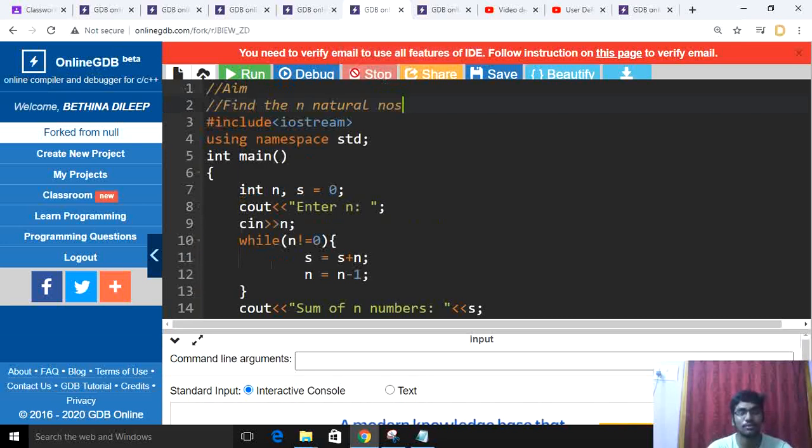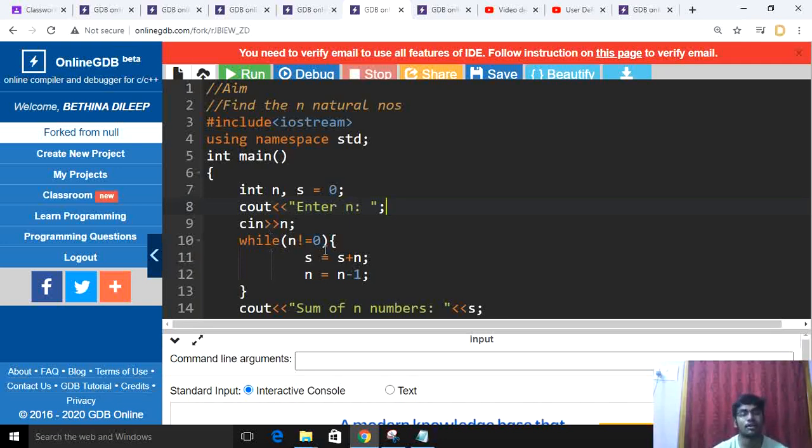The aim of the second program is to find the sum of n natural numbers. So we'll start the program. #include <iostream>, using namespace std, int main. I'll declare int variables n and s, where s is equal to 0. I'll print "Enter the numbers". The cin is to accept the input, and it is accepting that.